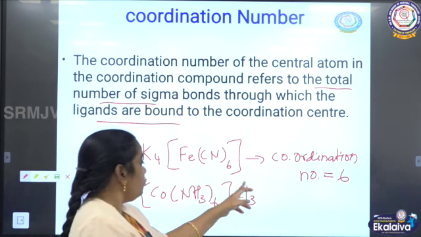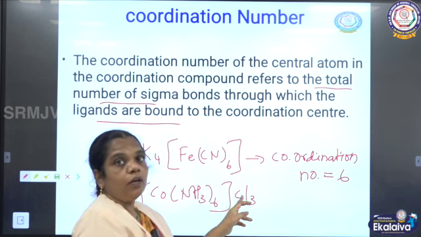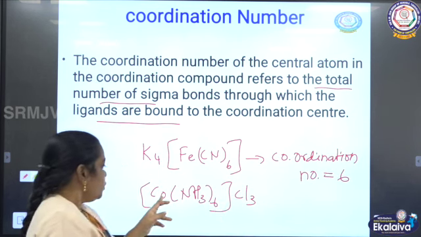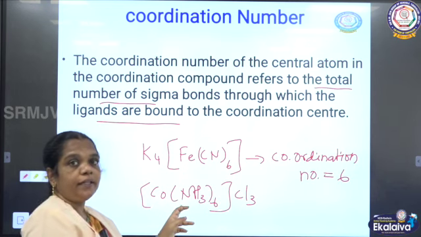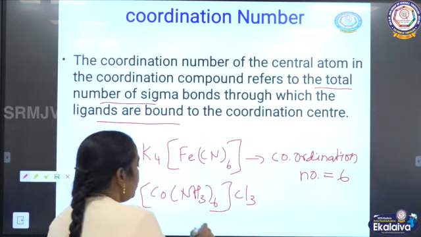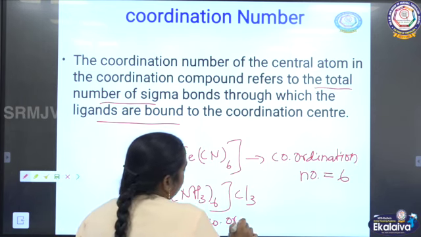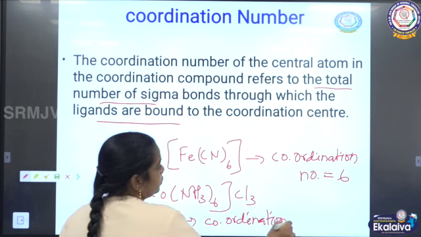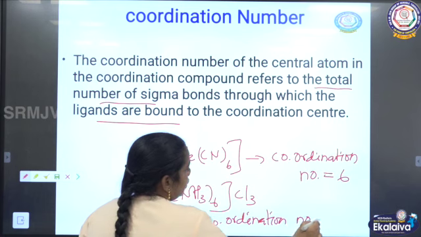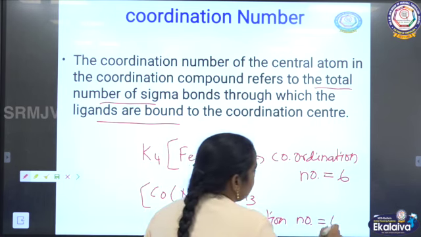So we should not count the chloride ions. The number of amines inside the square bracket is 6, so the coordination number for this complex is 6.